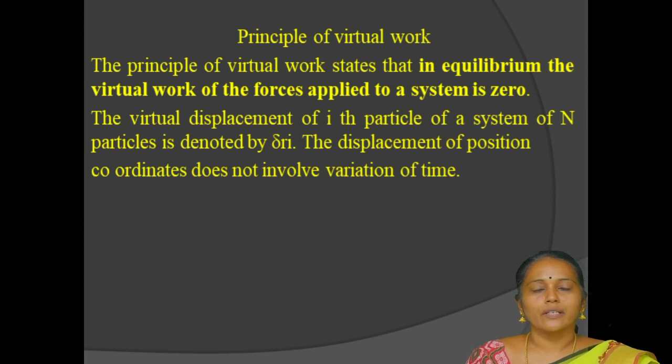Now we apply the force. The force becomes Fi is equal to Fi(a) plus fi, where Fi(a) means the applied force and small fi means the forces of constraint. The constraint force is 0, so Fi becomes Fi(a). So the principle of virtual work equation becomes the summation over i from 1 to n of Fi(a) dot delta ri is equal to 0.